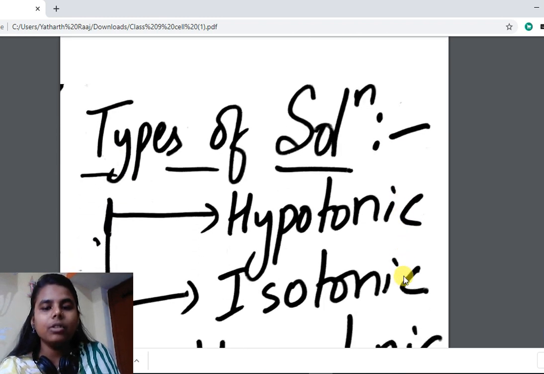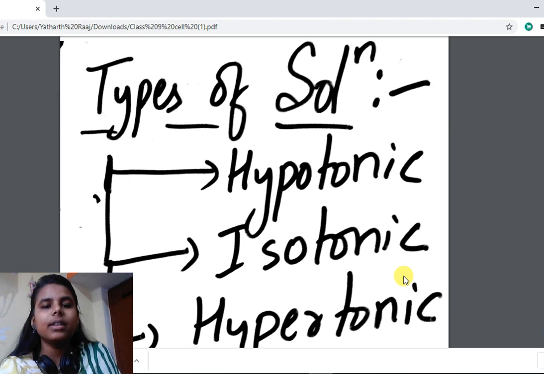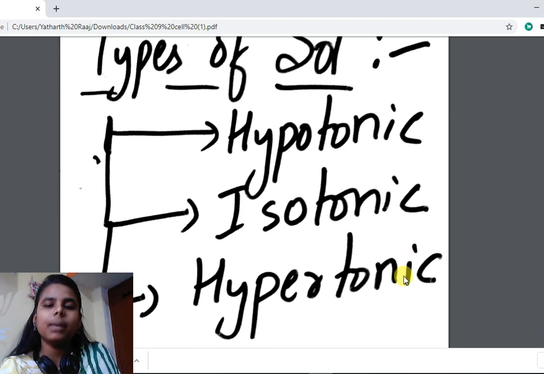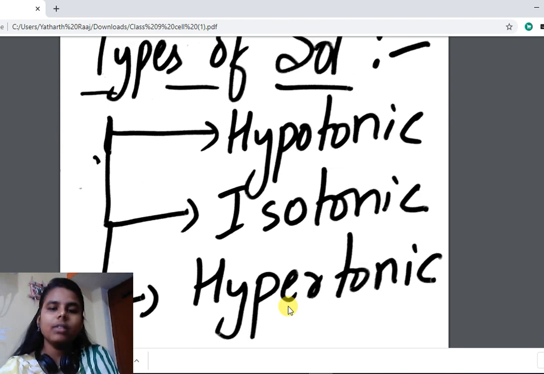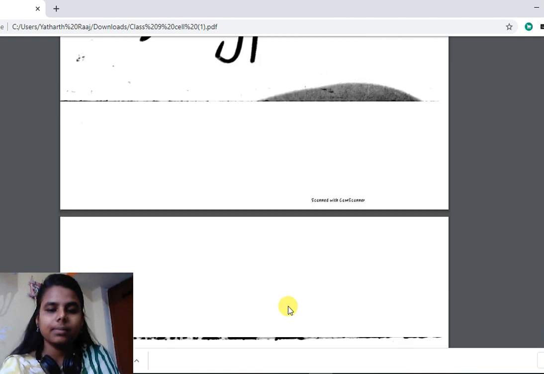So, type of solution. Depending on the concentration, solution has been divided into three parts: hypotonic, isotonic and hypertonic. Hypotonic is dilute solution. Isotonic is equal concentration of water inside the cell and outside the cell. Hypertonic means the medium surrounding the cell has low water concentration and the cell has high water concentration. So solution has been divided into three categories: hypotonic, isotonic and hypertonic.